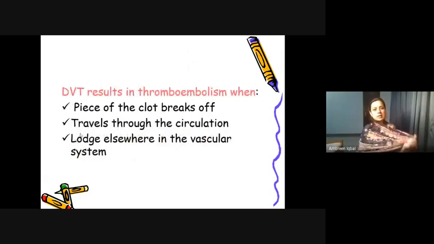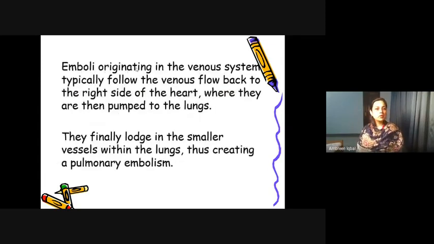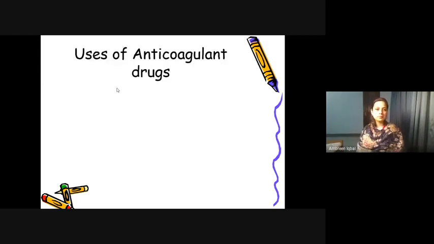If the DVT continues, it may cause certain problems, like a piece of the clot breaking off and traveling through the circulation, lodging somewhere else in the vascular system, in the brain, the heart, the kidney, and anywhere else. This is a point of consideration that we must ponder. Emboli that originate in the venous system typically flow with the venous flow back to the right side of the heart, where they are then pumped to the lungs. They finally lodge in the smaller vessels within the lungs, thus creating a pulmonary embolism.